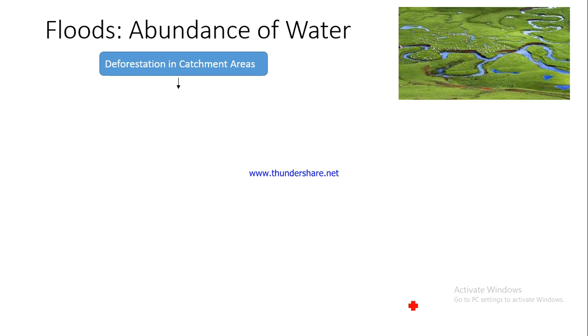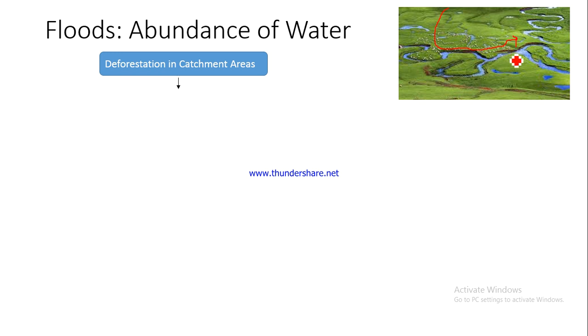Now have a look at this particular picture. All the rainfall which falls in this particular area will drain through this particular stream, and that is why all this area will be called the catchment of this particular river or stream.